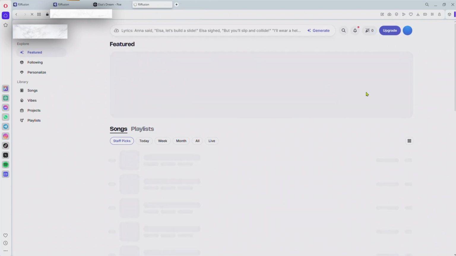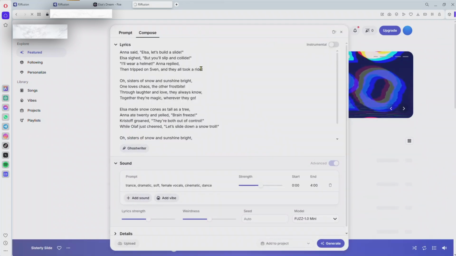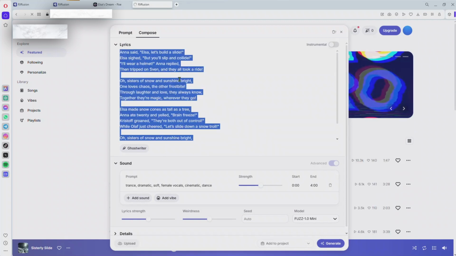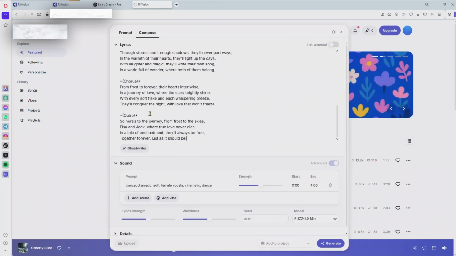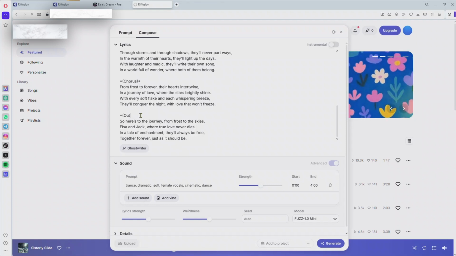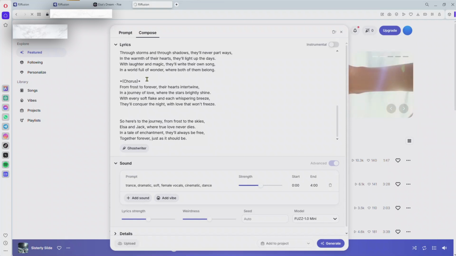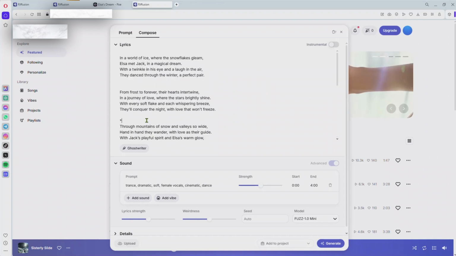This is the interface, a user-friendly interface. You just tap on this side here, which is the lyrics, and then you paste your lyrics here. You can see, let me remove the lyrics I have here. I would have to clear it, and then let me paste the lyrics I copied earlier. You need to do some edits. You can see that the AI did add some outro and so on. You need to remove it, else it's going to appear in the music. So now let me come here and let me do the same. Let me remove the chorus and everything there. Now you can see I have my lyrics fully pasted here.